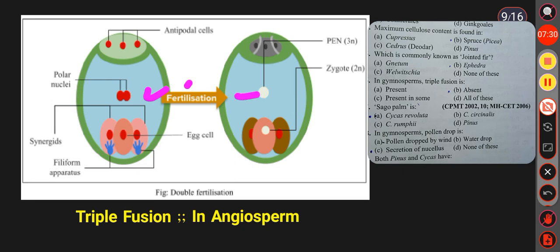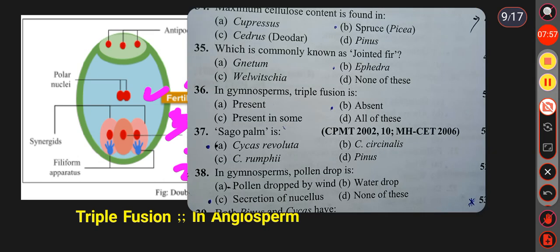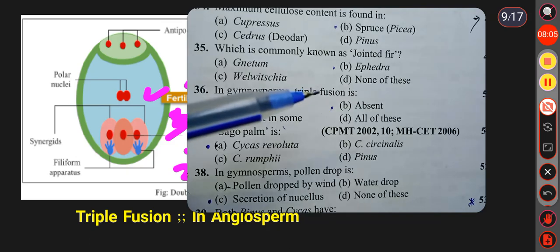is the first fusion. Okay, then among the two male gametes, one male gamete fuses with the egg to form the zygote and this is the second fusion, and another male gamete fuses with the secondary nucleus to form the endosperm and this one is the third fusion. So, triple fusion is present in the angiosperm but not in gymnosperm. So here the answer is absent. Triple fusion is absent in gymnosperm.